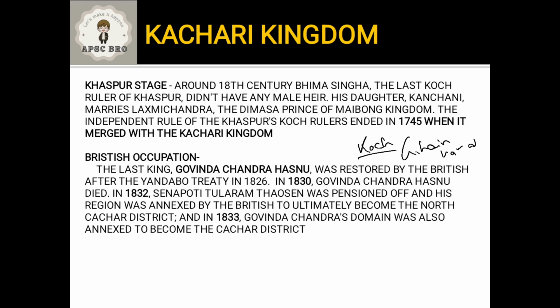But around the 18th century, Bhima Singha, the last Koch ruler of Khaspur, didn't have any male heir. So he gave his daughter Kasani to Lakshmi Chandra, a Dimasa prince, and thus the Koch rule of Khaspur came under the Kachari kingdom. Thus the Khaspur Koch rulers ended in 1745, and it was merged with the Kachari kingdom. It was not through warfare; it was through marriage.